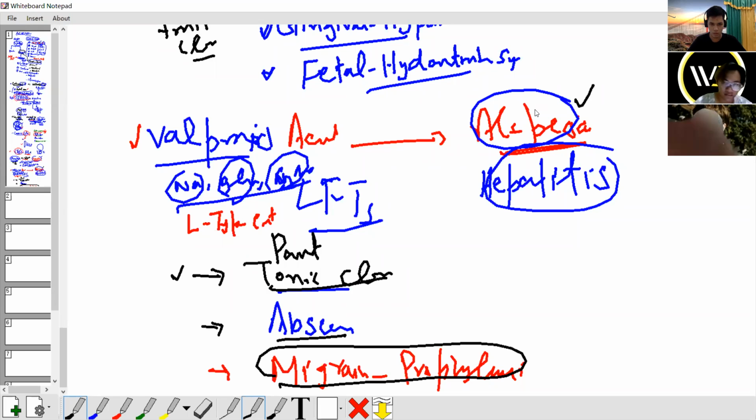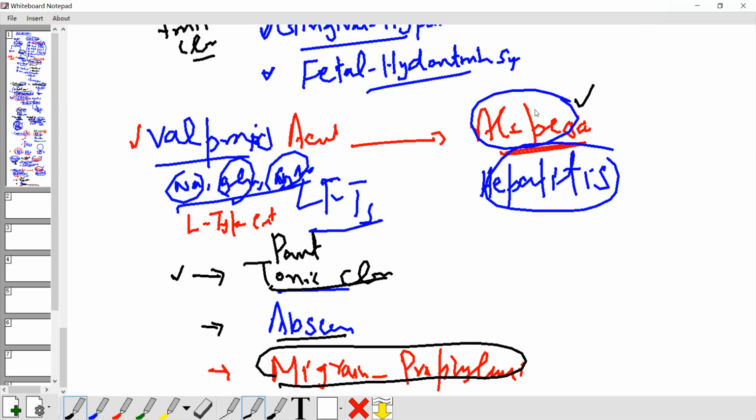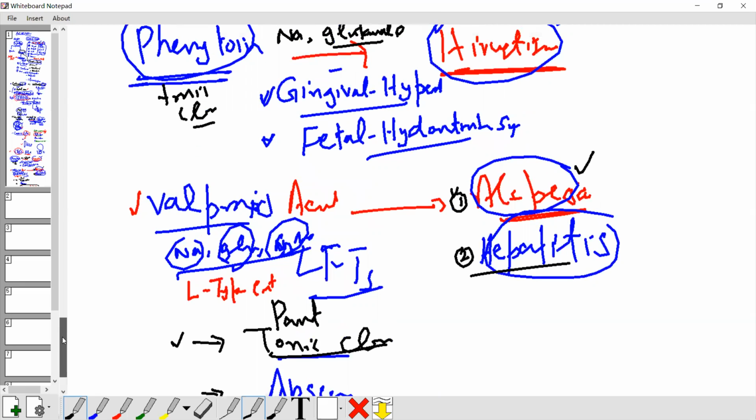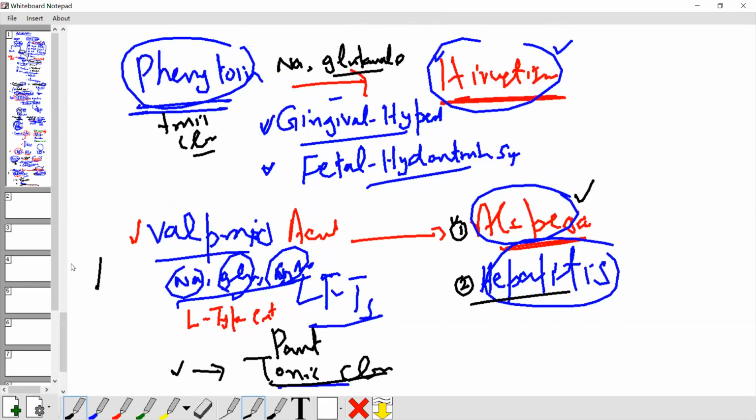You must check liver function if you are using valproic acid, again and again, because valproic acid is hepatotoxic. Alopecia and hepatitis, these two side effects keep in mind regarding valproic acid. Understand?